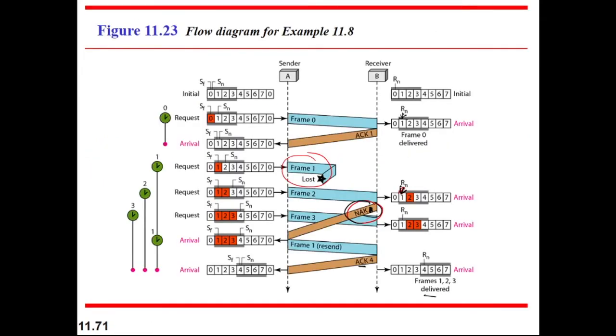This sequence number is mismatched, but frame 2 is also in this window, so it can be stored inside the window. That's why the second time, when frame 1 is passing, frames 2 and 3 are not required to be sent again, because they are stored inside the window. So the sender needs to send only frame 1, not other frames.